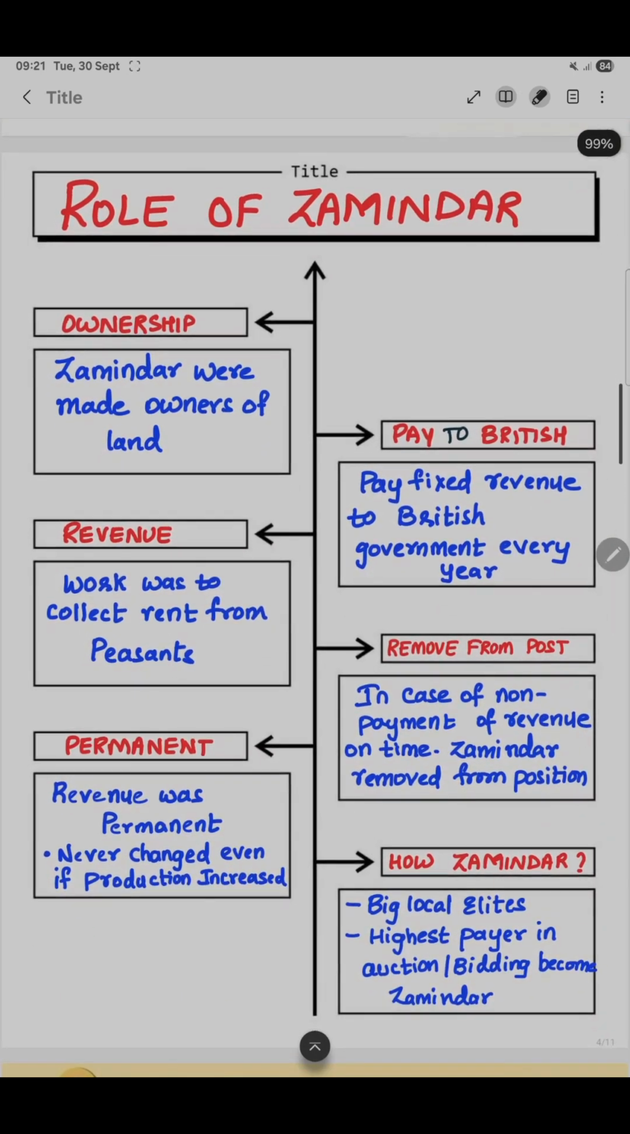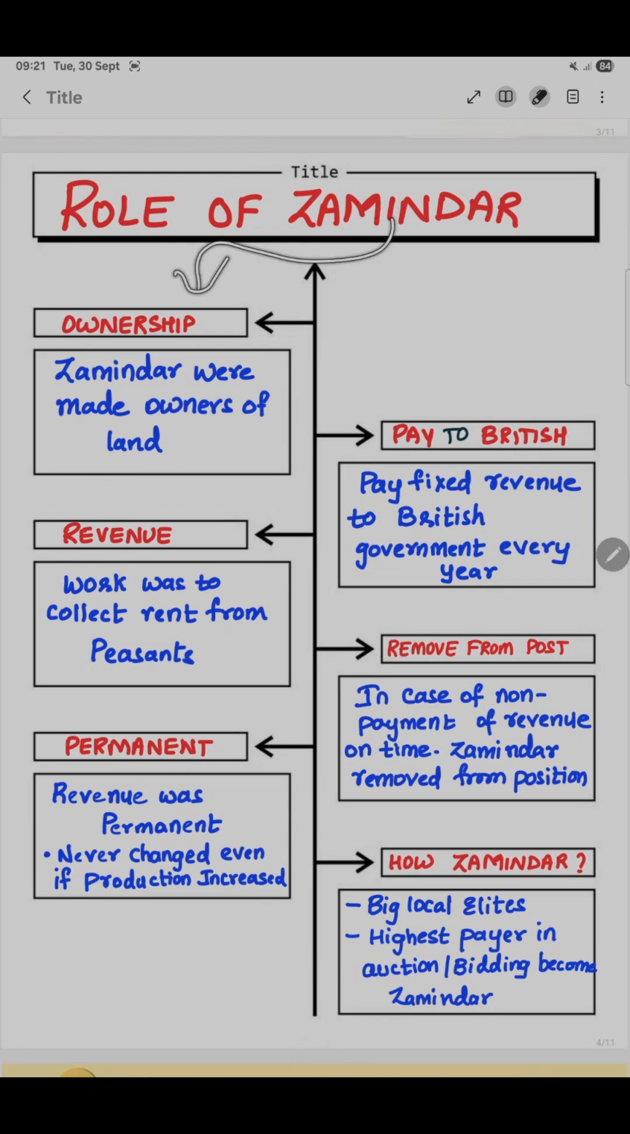So what is the role of Zamindar? What is this system exactly? Here Zamindars were made the owners of the land. And the Zamindars have to pay a fixed revenue to the British government every year.